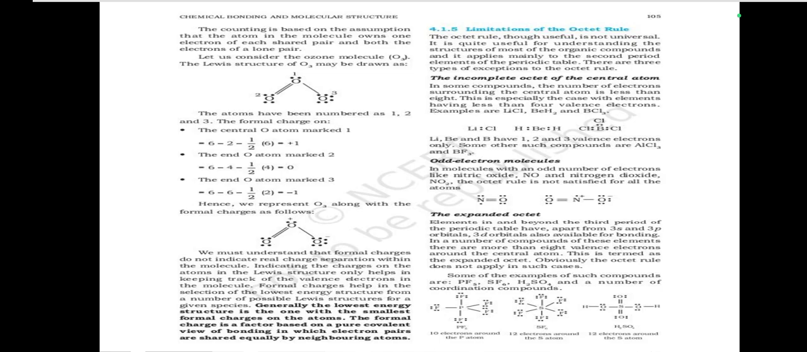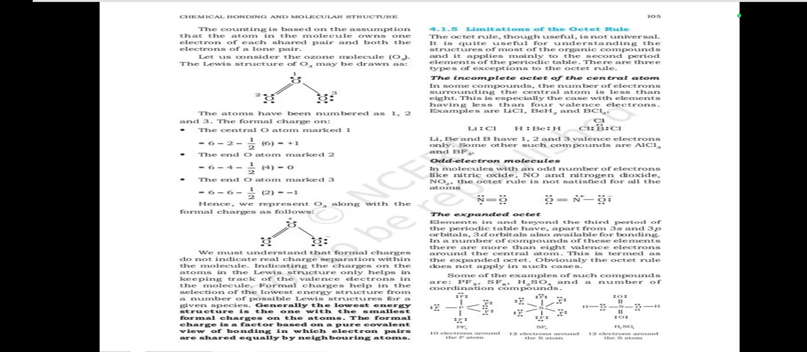The incomplete octet of the central atom. In some compounds, the number of electrons surrounding the central atom is less than 8. This is especially the case with elements having less than 4 valence electrons. Examples are LiCl, BeH2, and BCl3.